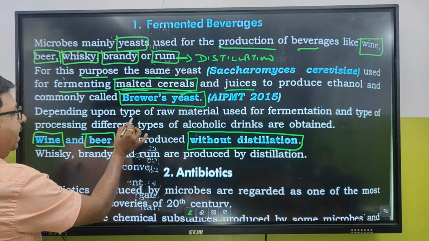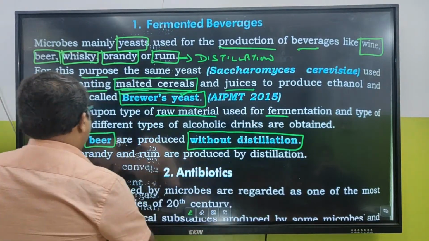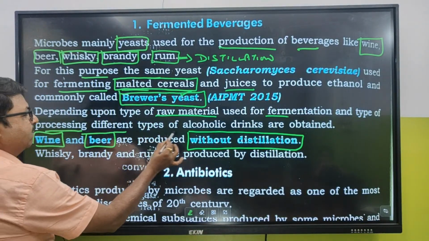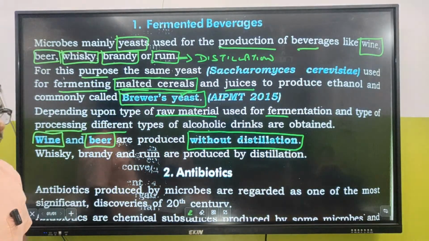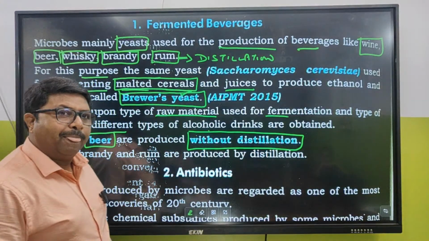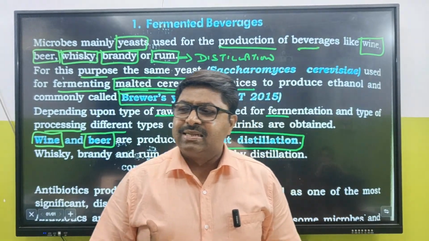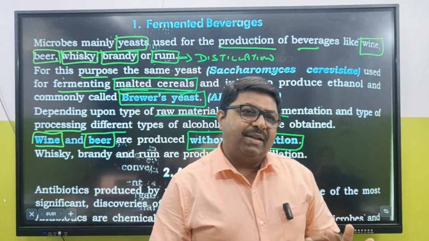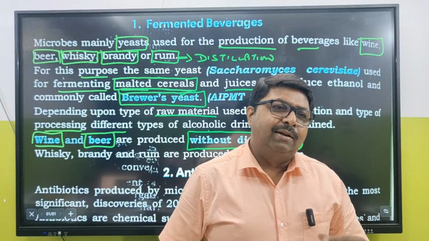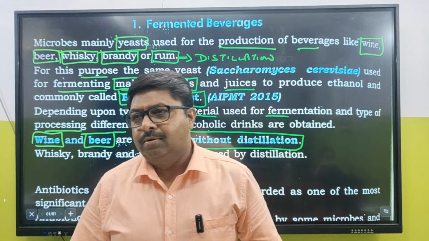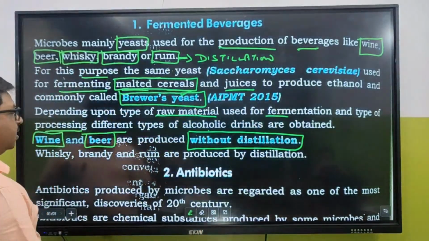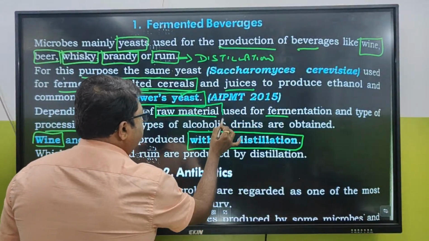Depending upon the type of raw material used for fermentation and the type of processing, different types of alcoholic drinks are obtained. Sometimes people take rice, dip it inside water, keep it like that and allow it to ferment, and they make that particular alcohol. Fine. So it depends upon what kind of raw material you are using.